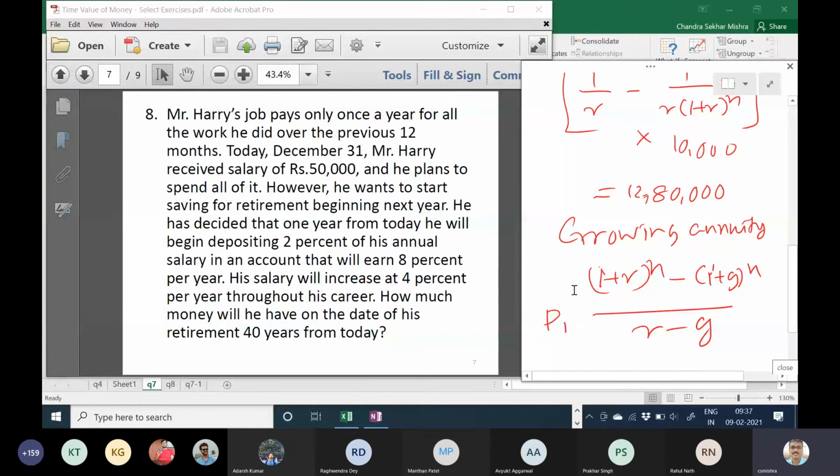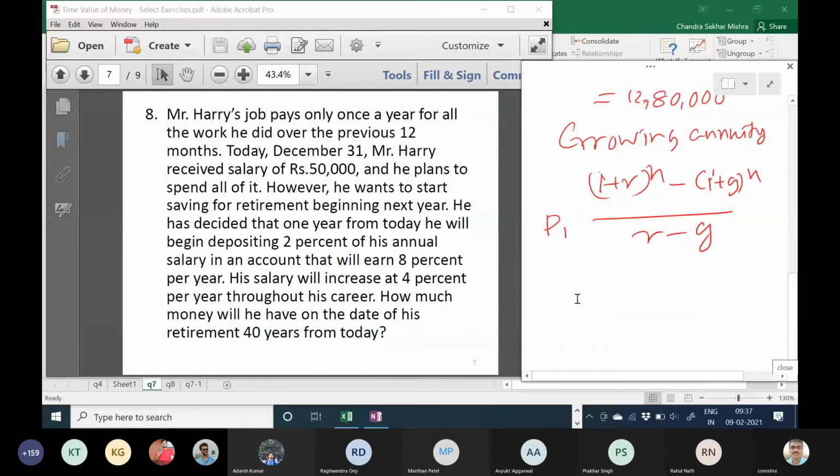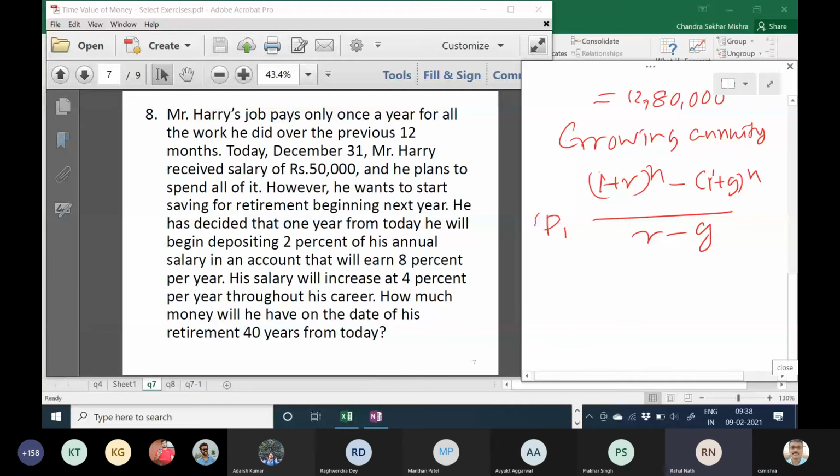Now tell me the value, how to go about it. What is the amount he is going to save? What will be this amount, P1? Can anybody tell me what is P1? First installment, how much? Sir, but we have to divide the whole equation by 1 plus r to the power n. Why?